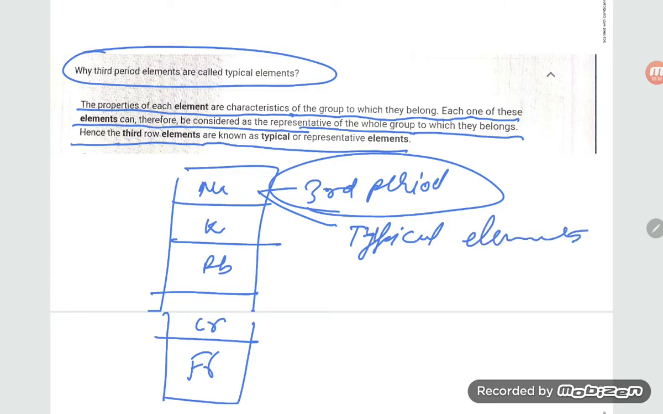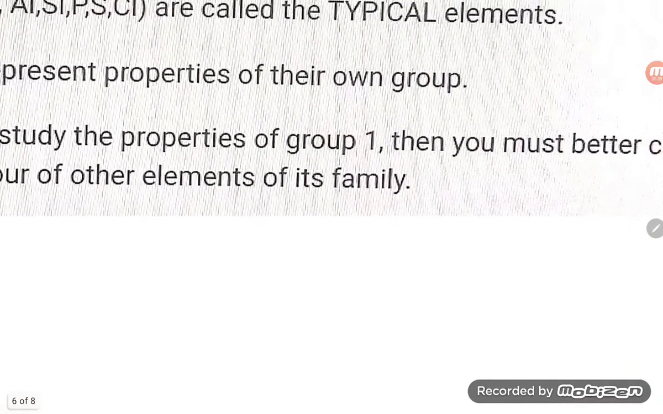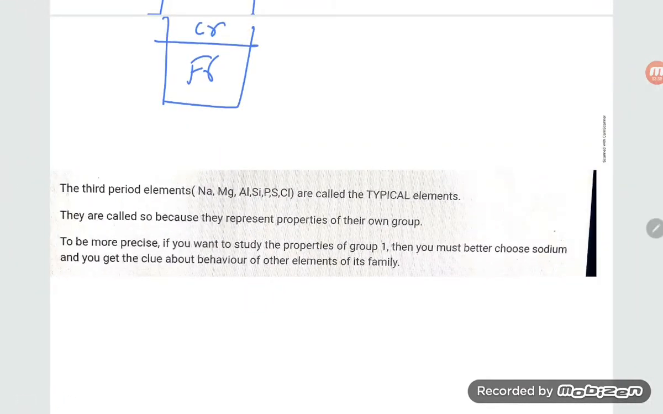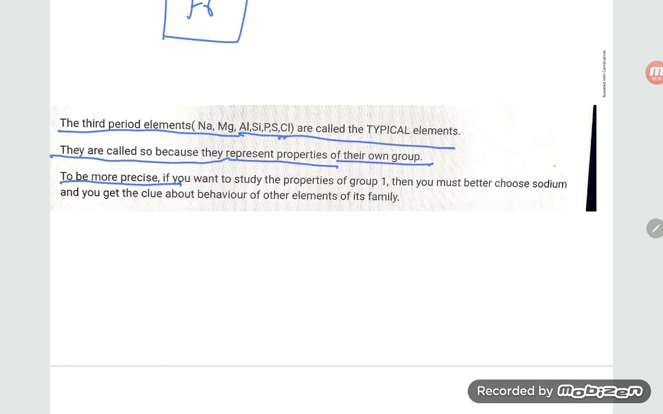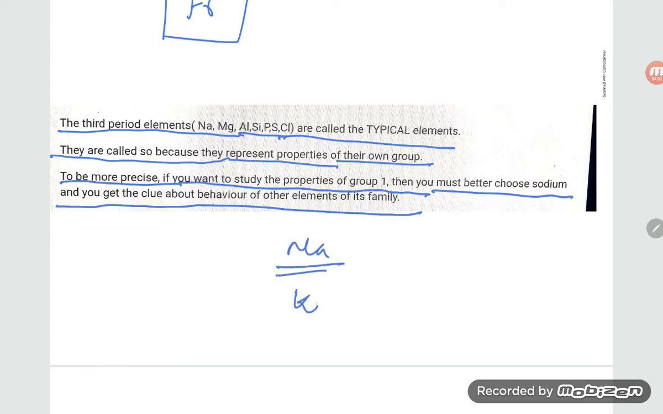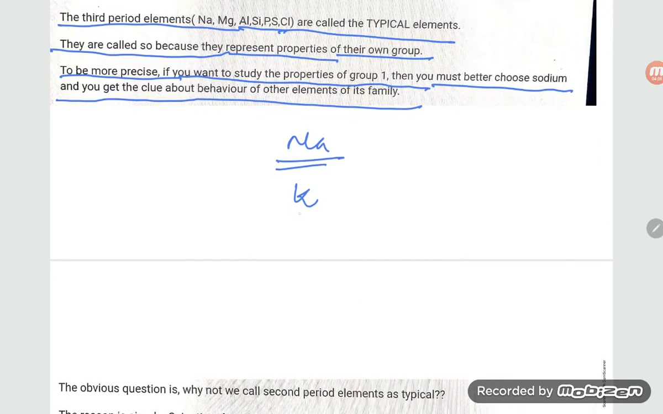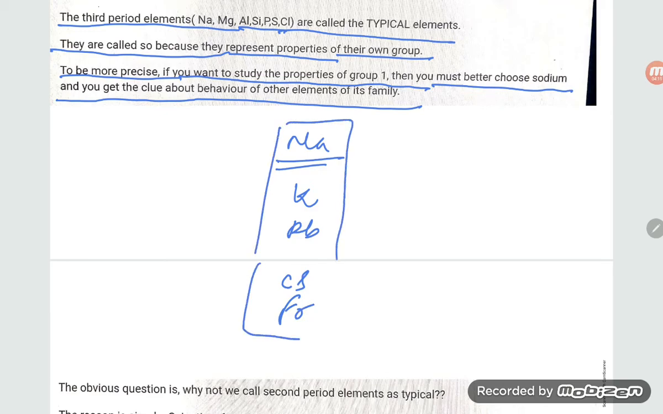Next, let us read the other question. Third period elements sodium, magnesium, aluminum, silicon, phosphorus, sulfur and chlorine are typical elements. They are called so because they represent the properties of their own group. To be more precise, if you want to study the properties of group 1, you had better choose sodium and you get a clue about the behavior of other elements. If you know the properties of sodium, you will be able to know the properties of potassium, rubidium, cesium and francium. This is what is known as typical elements.